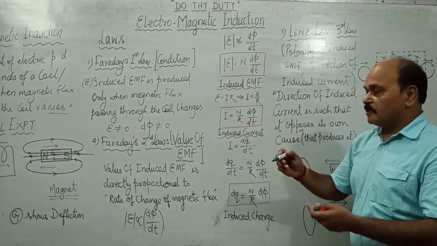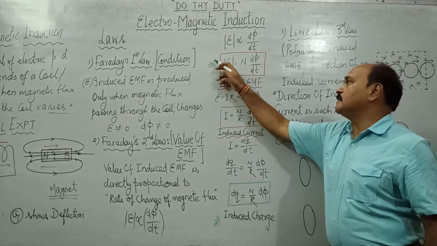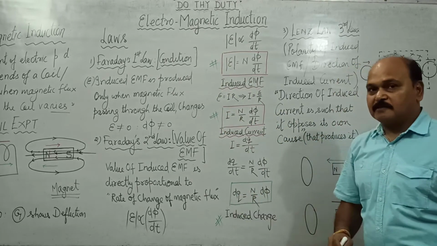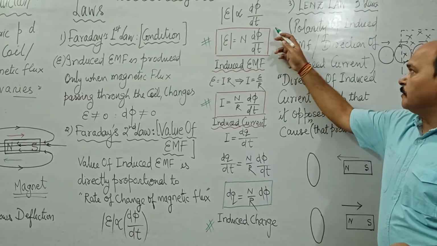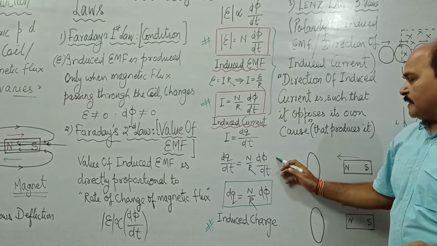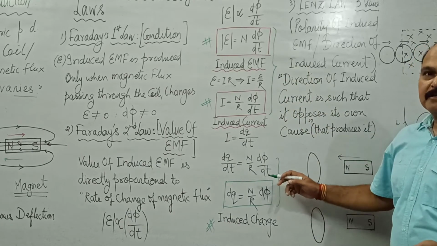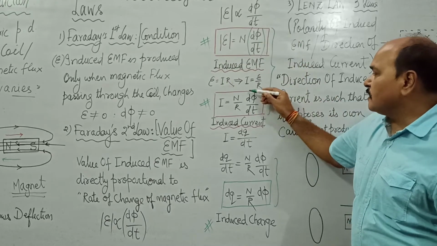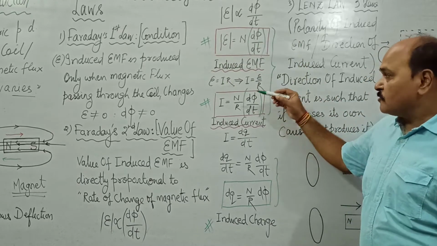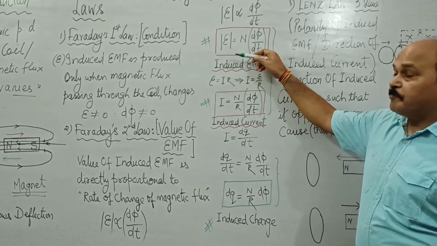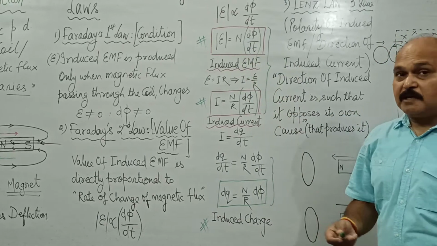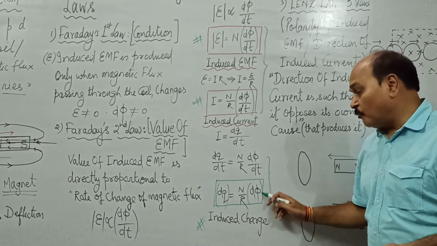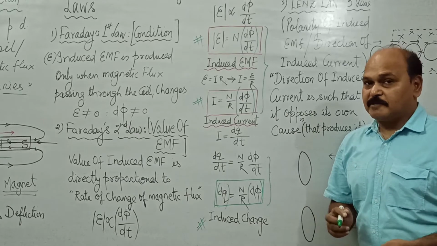So this is the expression for induced EMF, E is equal to N d phi by dt. This is the expression for induced current. This is the expression for induced charge. There is a similarity between these two expressions and there is a technical difference between these two and this one. What is the similarity? Induced EMF is directly proportional to rate of change of flux. Induced current is also directly proportional to rate of change of flux. So both current and EMF and potential difference are directly proportional to rate of change of flux. But induced charge is directly proportional to only change of flux, not its rate of change of flux.